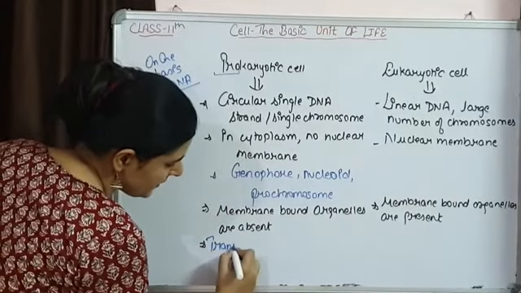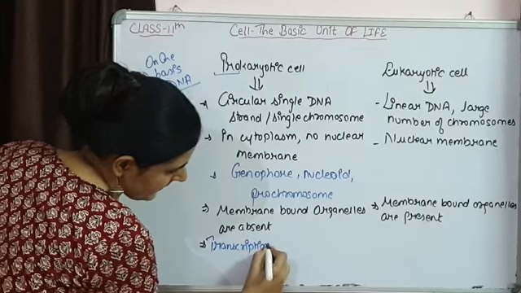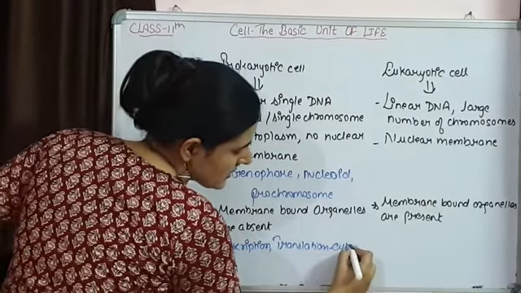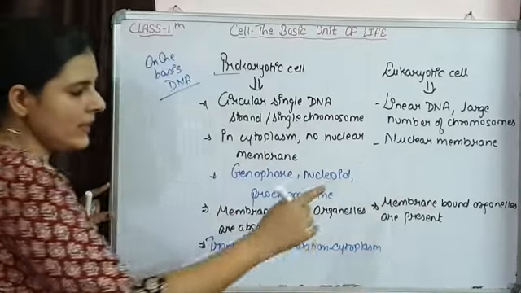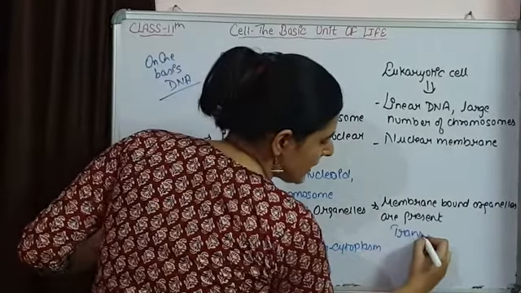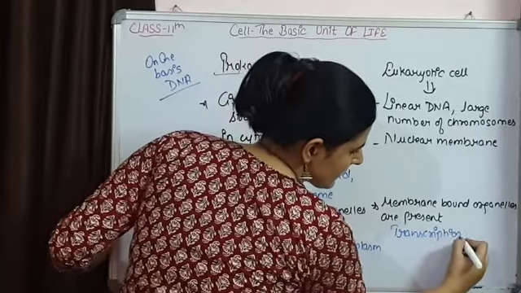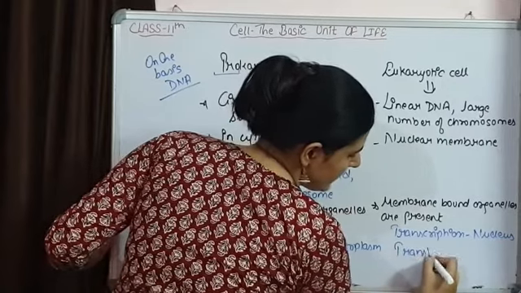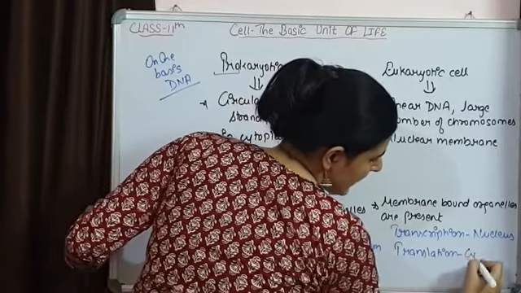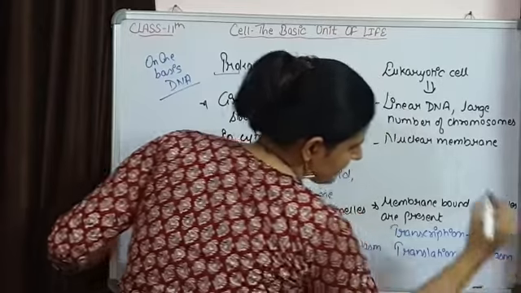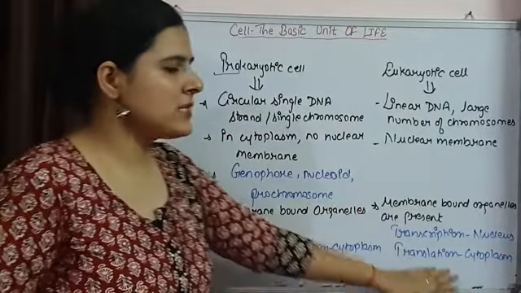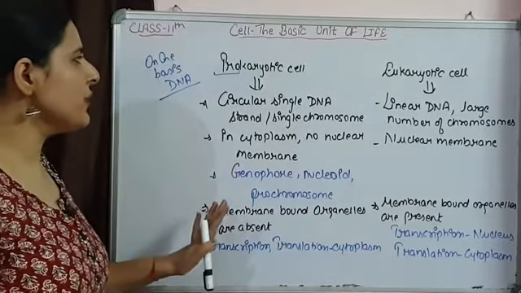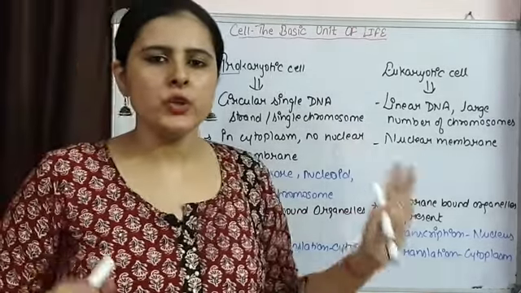So transcription and translation both are going to occur in the cytoplasm, while here transcription is going to occur in the nucleus and translation is occurring in the cytoplasm, because here different compartments are going to be present. So these are the major differences between a prokaryotic cell and a eukaryotic cell.